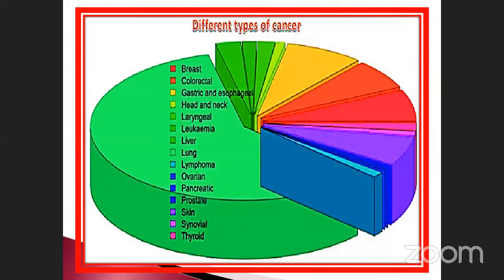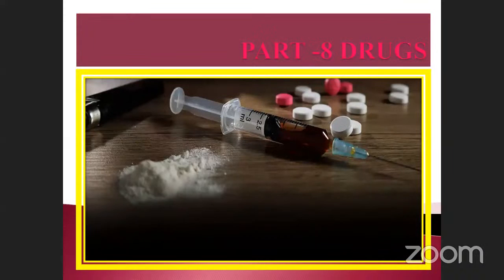What is that? The continuity of the part. The last one is called what? Human welfare is the last one. The drugs. Okay, so it is also a very, very important one. Part 8 is the drugs. After 8 parts, the lesson will be completed.